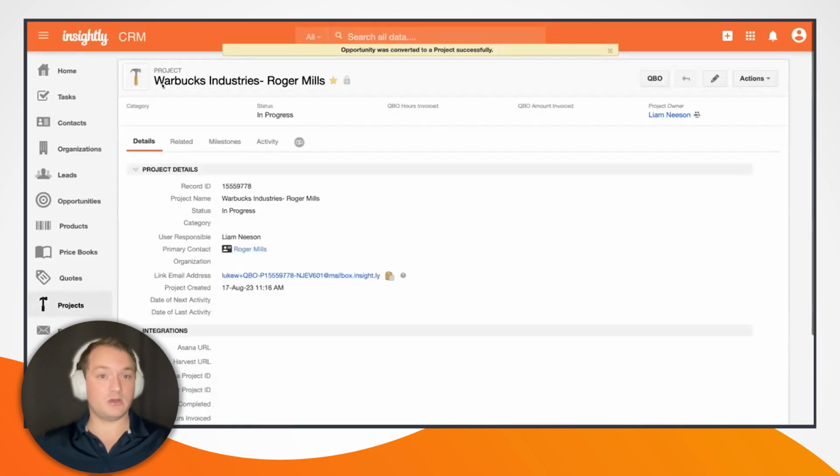We see that we are now looking at this newly created project in Insightly. We have inherited the name from the opportunity. I could have changed that on the previous screen if I wanted to.